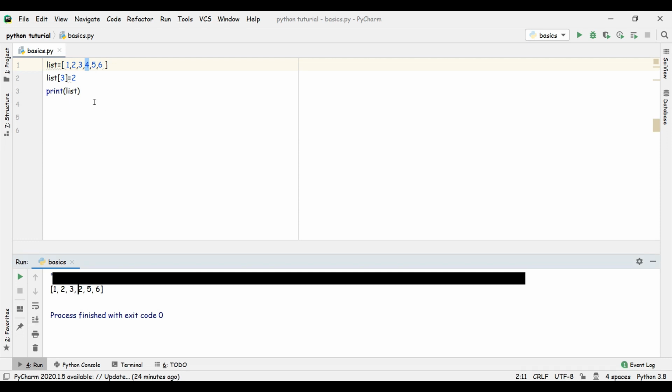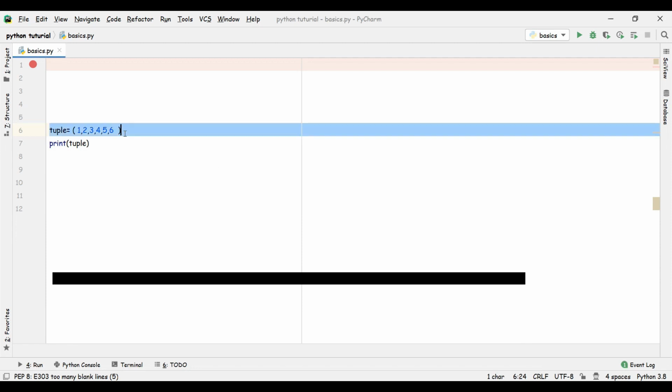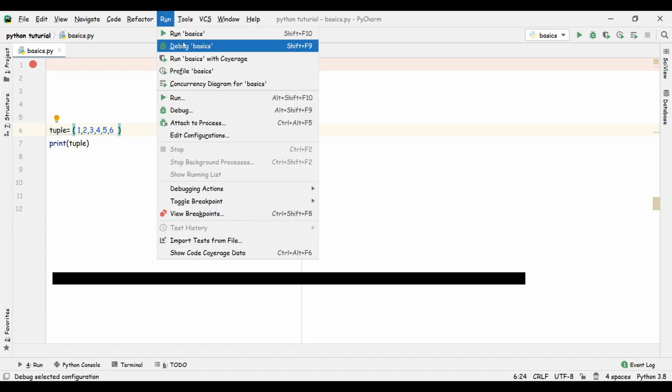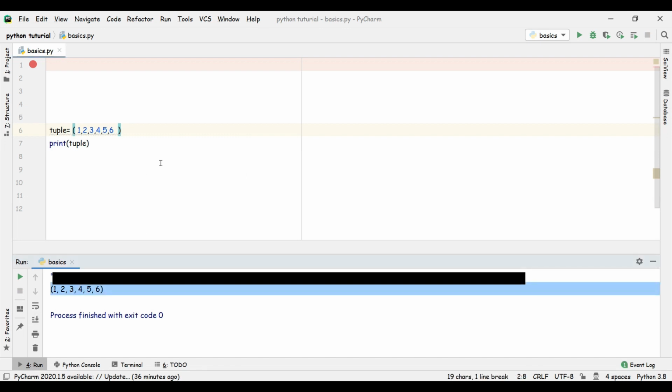So let's move further. Also one thing: we usually create lists, arrays are also based on this only, and we can create many things using list. List is also in an ordered way. Now that we have seen list, we are on tuple and we are using this bracket. Let's simply see this code. Boom, here we got our tuple.